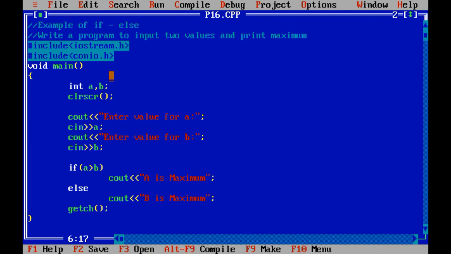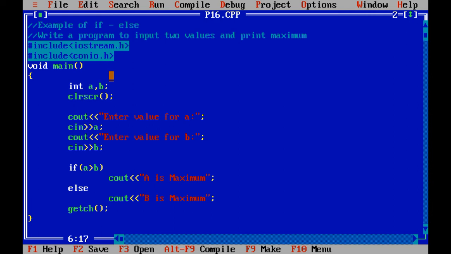So this is the first program related with the if else, inputting two values from the keyboard and finding the maximum number. Similarly, you need to write in your homework minimum. How to find minimum? That you know. Which comparison operator is used to find minimum out of two values?